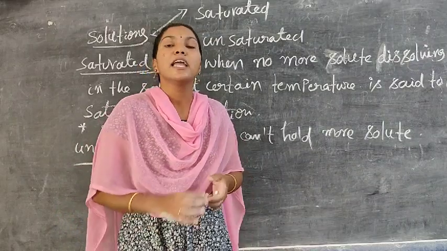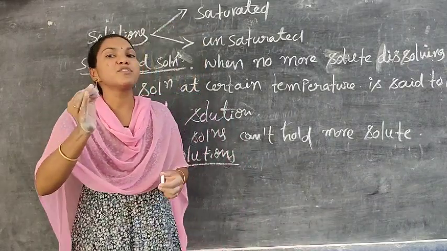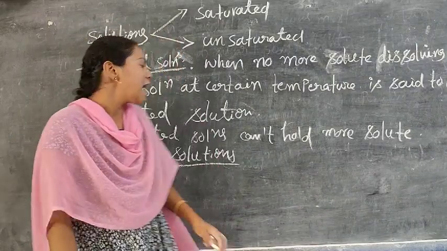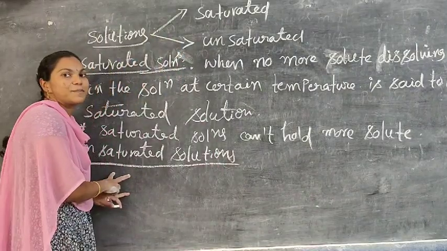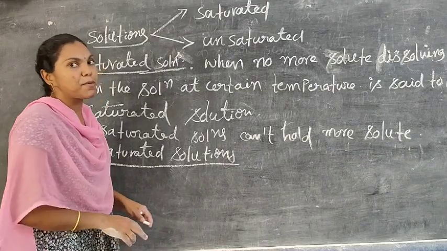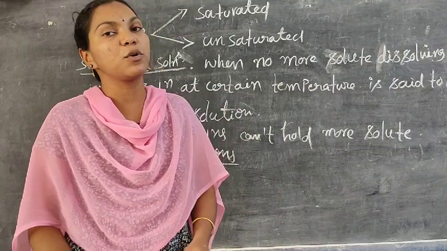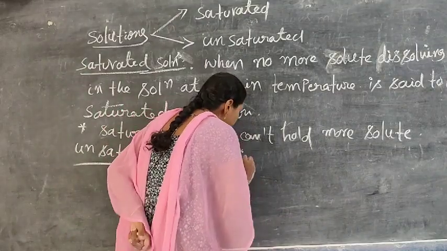If there is still some amount of solute that can be dissolved in the solution, it is known as an unsaturated solution.